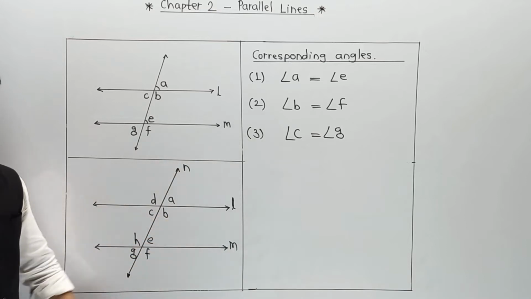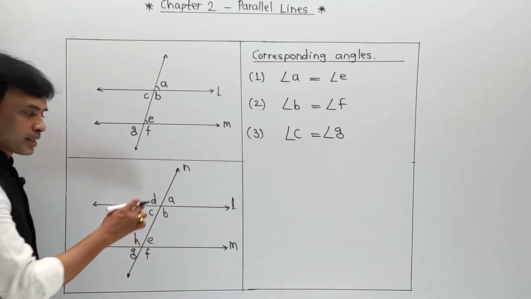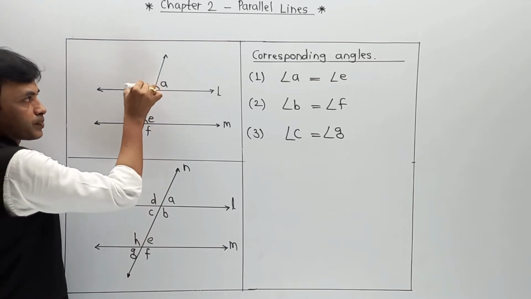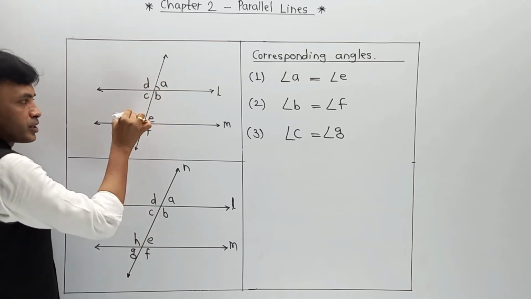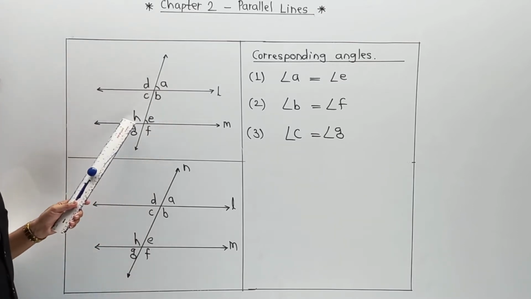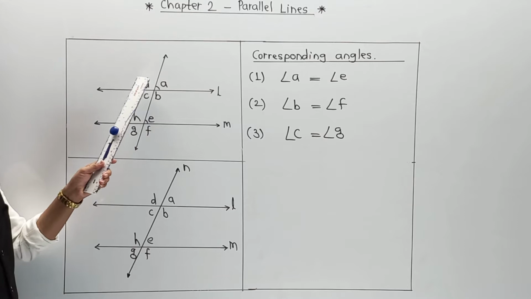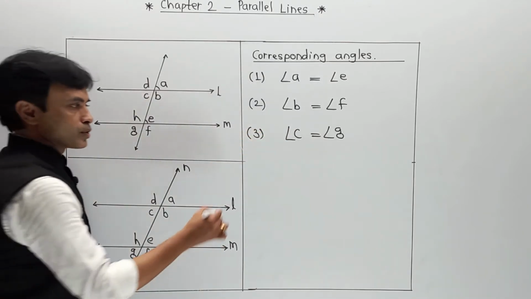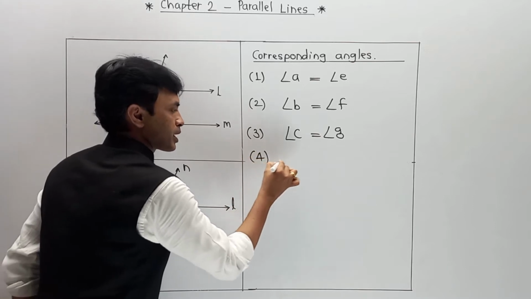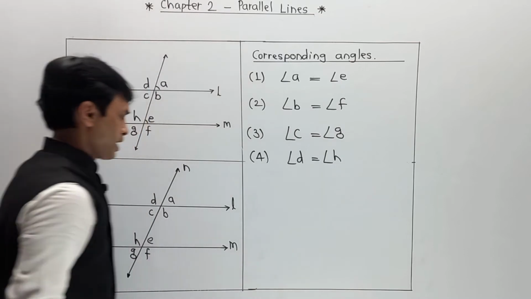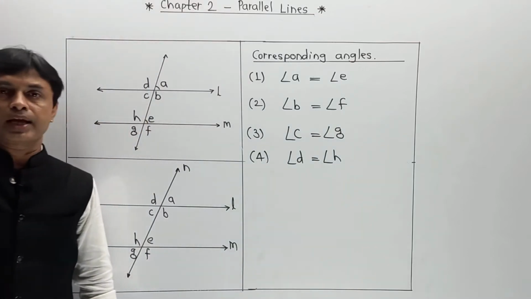Now the last and fourth over here is nothing but the remaining angle D and remaining angle H. So D and H, which is over here. Now angle D corresponds to angle H, or angle H equal to angle D, and these are called corresponding angles. So the fourth pair, angle D is equal to angle H, and this is the last pair of corresponding angles.